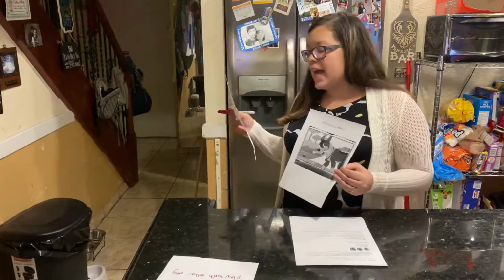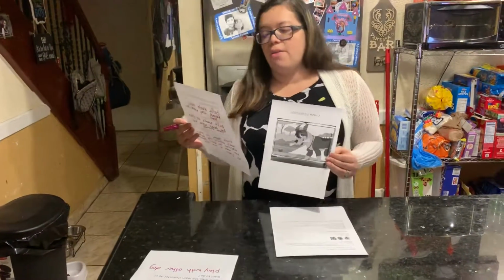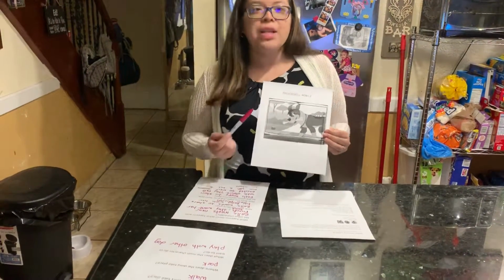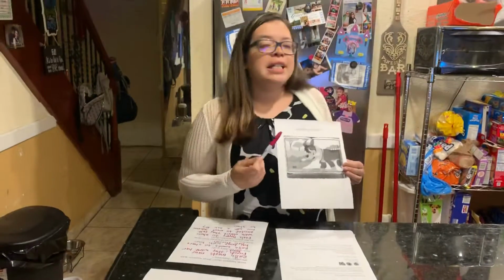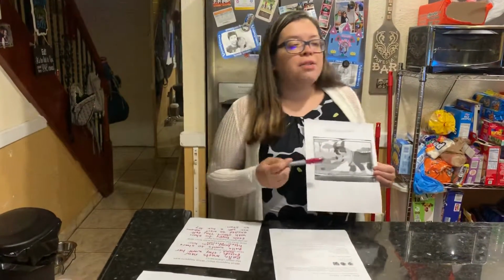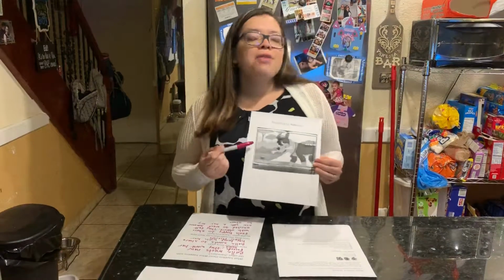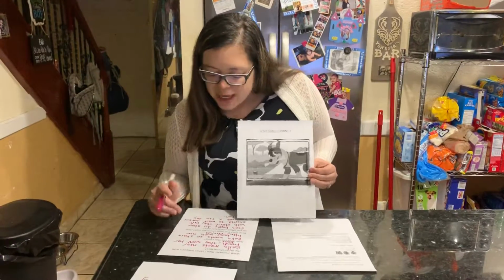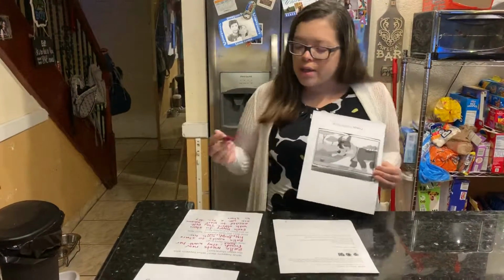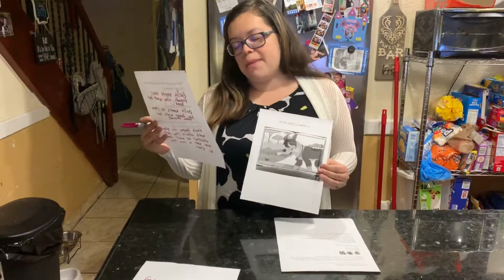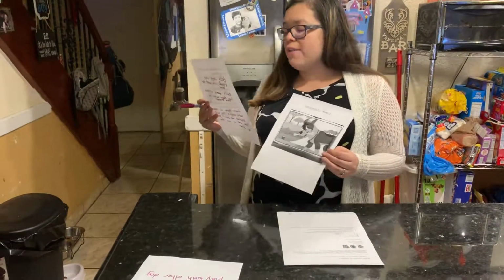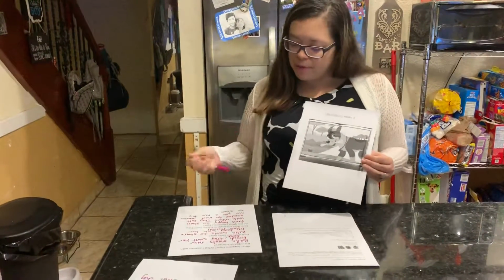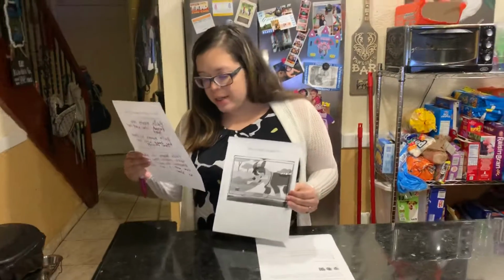So moving on to the H on the question. So the H is, how does the story end? Well, in this story, I think it's going to end with Bella having to share her bone. Maybe Bella has never shared a bone before. Maybe Bella is the only dog at home and does not know how to share. So how does the story end? Well, the story can end with Bella sharing her bone with her new friends. Maybe that's something new to Bella. Maybe she has never shared before. So now she makes new friends and she shares her bone with her new friends out at the park.